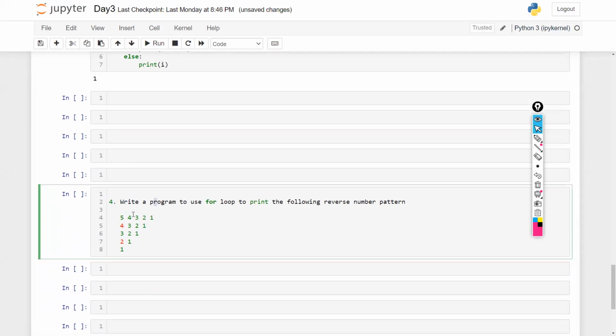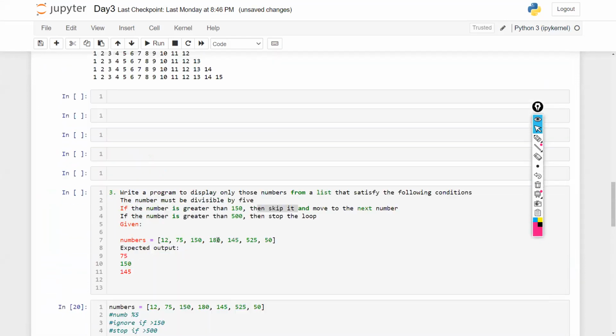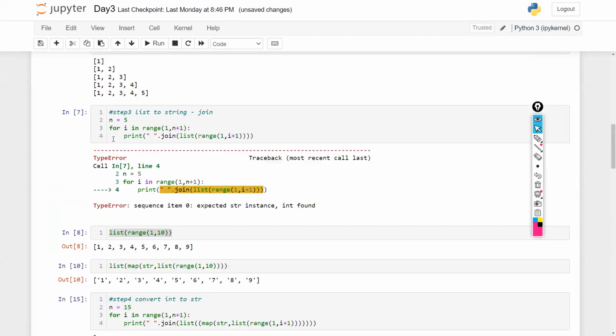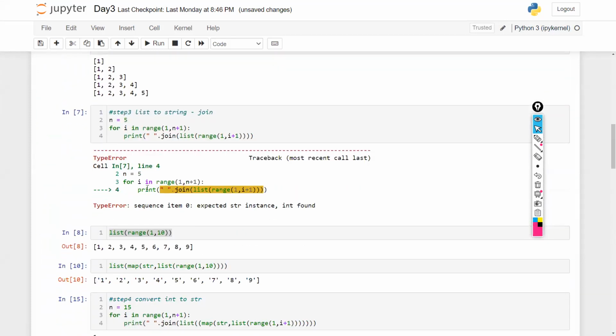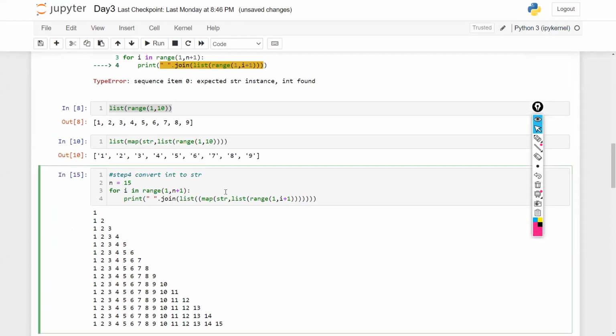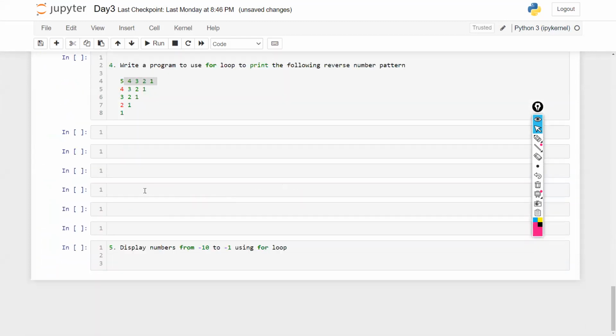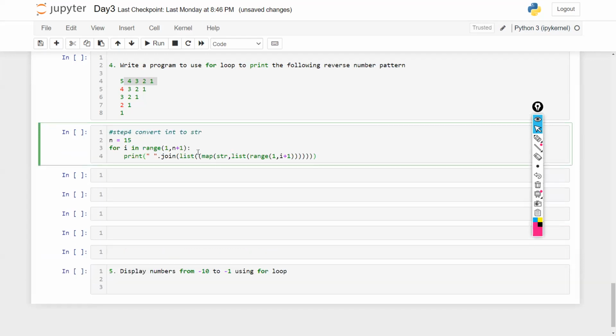Next, in the same way, you have the opposite program now. In this, you want to print 4, 3, 2, 1, like we have printed here 1, 2, 3, 4, 5. Now see, the same logic you can apply. I can take the same program. Now I'm not going to repeat all the 4 steps. You can have a look. You can try it on yourself first. I'm just showing you.